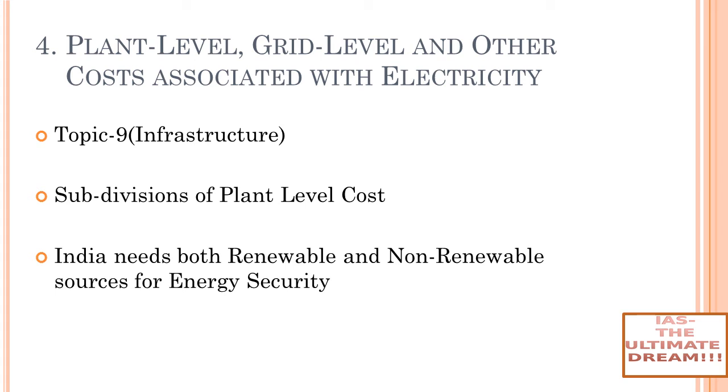Are you understanding it? Electricity cost is divided into three parts: plant level, grid level, and other costs. Plant level cost is divided into three parts: capital cost, operation and maintenance cost, and fueling cost. Now we have to understand it. Plant level cost means whatever cost you incur while building a plant. Grid level means you are building a grid where electricity will be supplied, right? Other costs are miscellaneous costs.